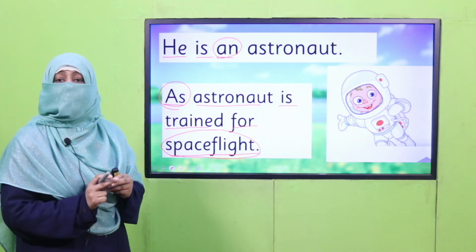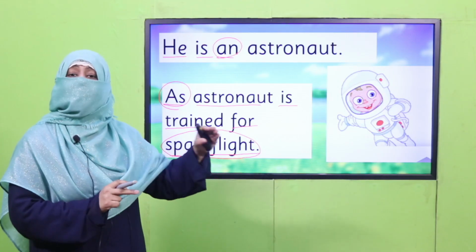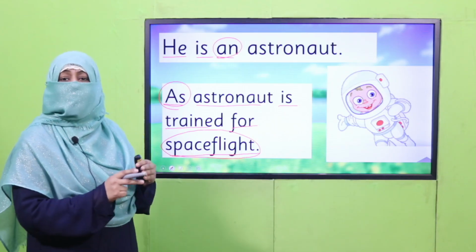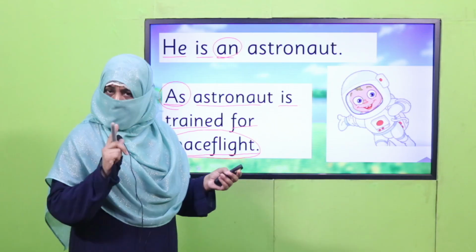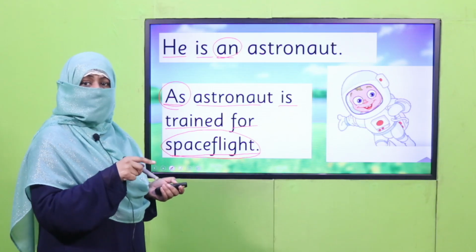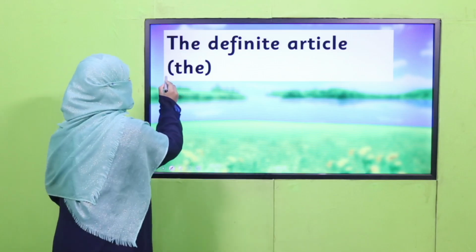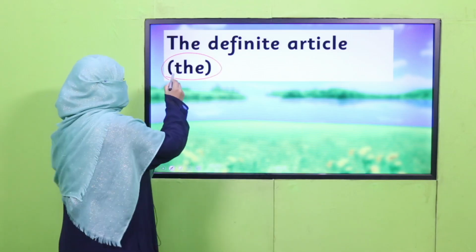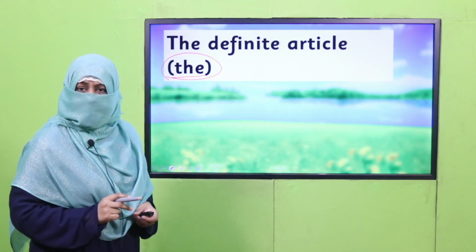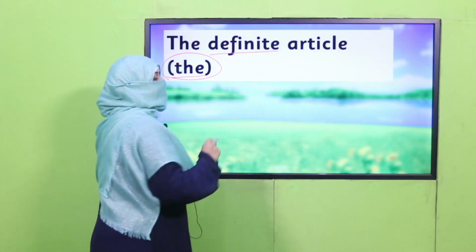That's why they are known as indefinite articles. They refer to general nouns or they refer to a noun which is not identified. Clear? So why are we learning indefinite articles? Because we have to learn the definite article, and that definite article is the. This is also said as thee or thuh, okay? So this article is a definite article. Why?